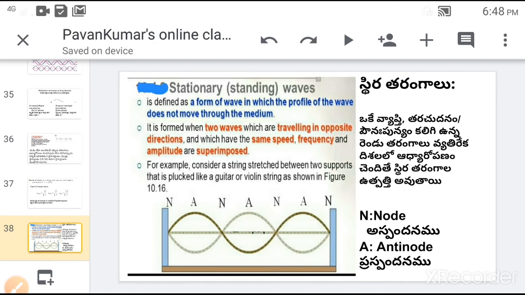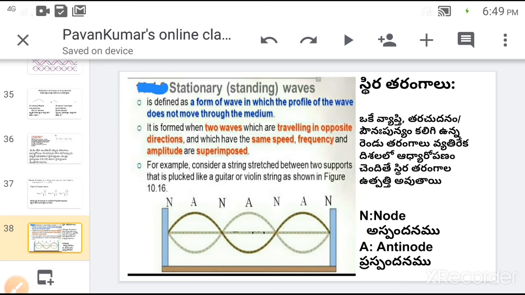Stationary waves are formed when two waves traveling in opposite directions, having the same amplitude, same frequency and same wavelength, are superimposed, then a new wave called a stationary wave is formed. But the two waves must have the same amplitude, same frequency and same wavelength.